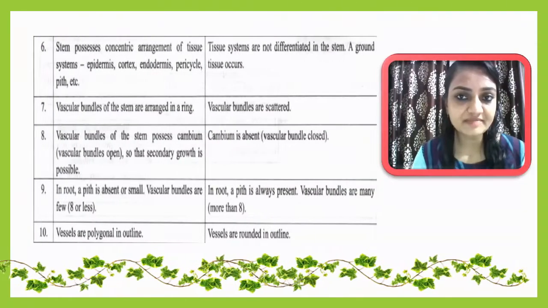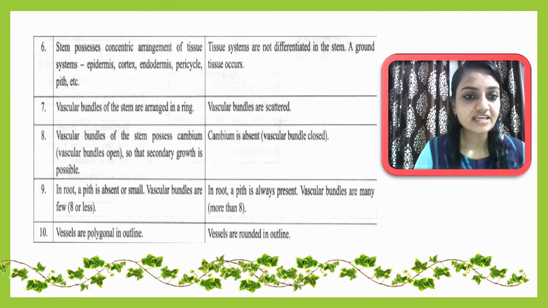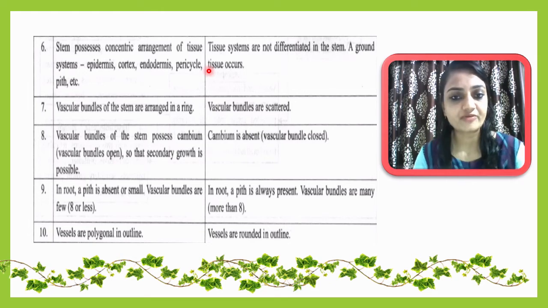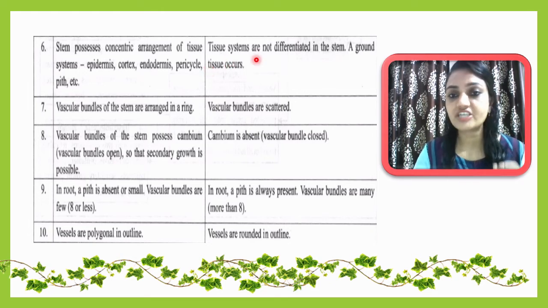Next difference between monocots and dicots is that in case of a dicot, the stem possesses a concentric arrangement of tissue, that is epidermis, cortex, endodermis, pericycle, pith, etc. We will learn in detail what the epidermis, cortex, endodermis and pericycle are in chapter number 5. And the tissue system in case of a monocot is differentiated into the stem. A ground tissue occurs.